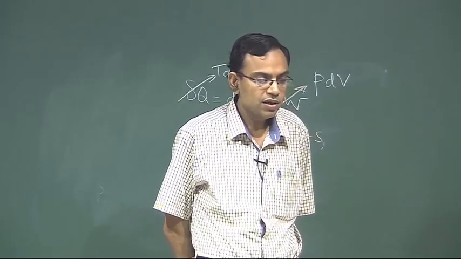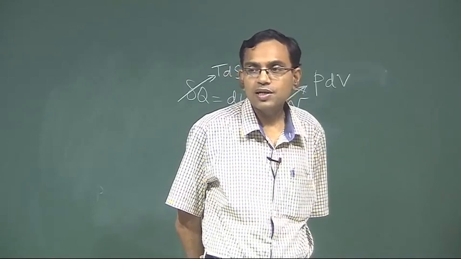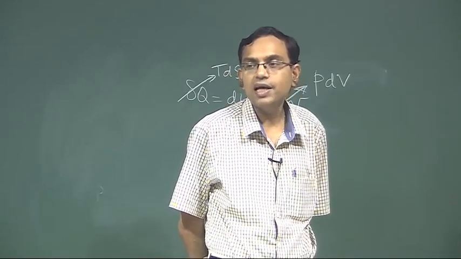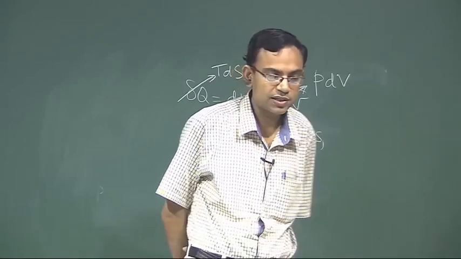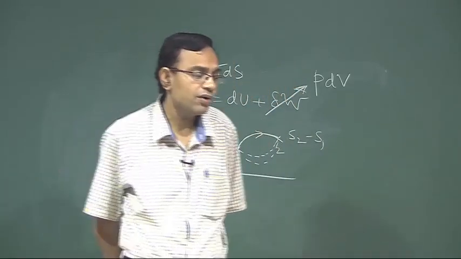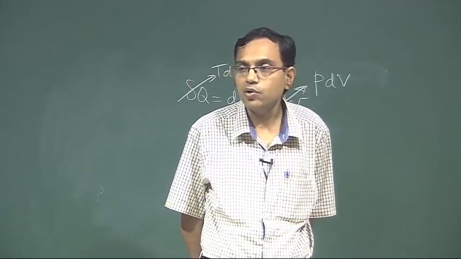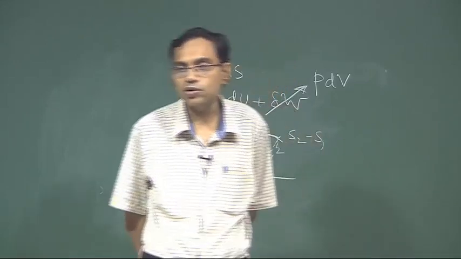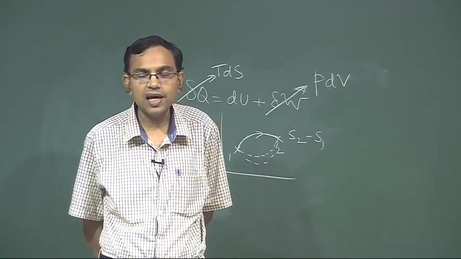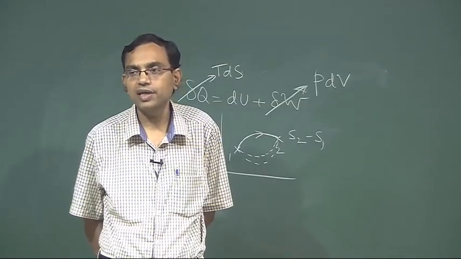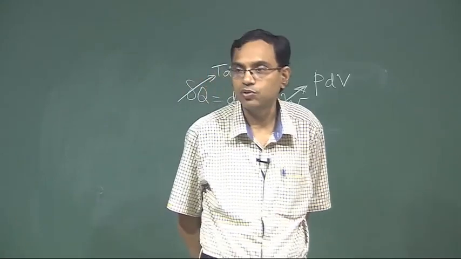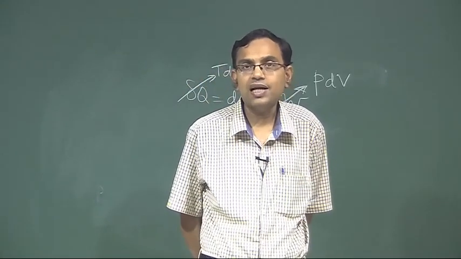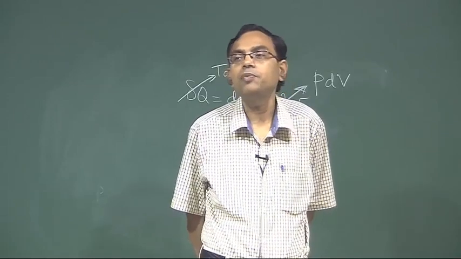Next one, TdS is equal to du plus delta W, again here dS will be d capital S. So, what are the assumptions? See, this is the first law where you have substituted delta Q is equal to TdS, that means this must be a reversible process. You may argue that if it must be a reversible process, why you have not written delta W as PdV? The reason is that it might not be a simple compressible substance, it could be another case where other forms of work are also there. So, you are actually not committing what is delta W, but as you have committed that delta Q equal to TdS, that means you have committed it is a reversible process.